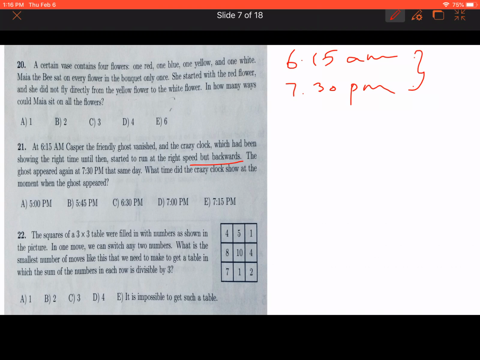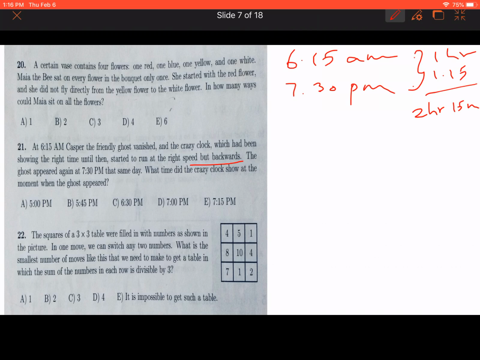It is going to be like 6:15 a.m. to 6:15 p.m., that is 12 hours, plus an hour and 15 minutes after the 6:15 p.m., right? So it is totally 13 hours and 15 minutes.